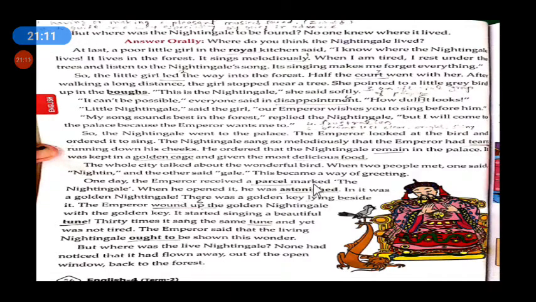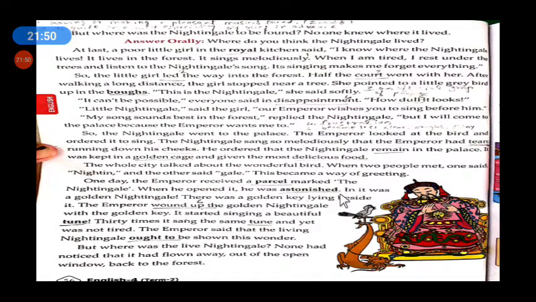Then one day the emperor received a parcel marked the nightingale. See, one day what happens? He received a parcel, a packed box. On that box there is a picture of the nightingale. When he opened it, he was astonished. Astonished means very surprised. He was very surprised by what he saw in that box.